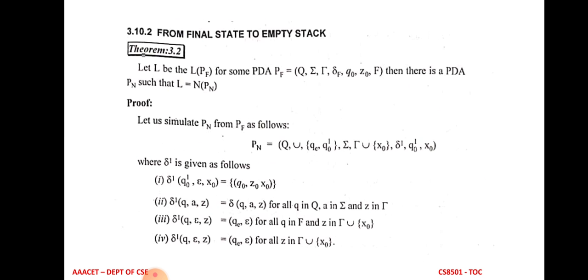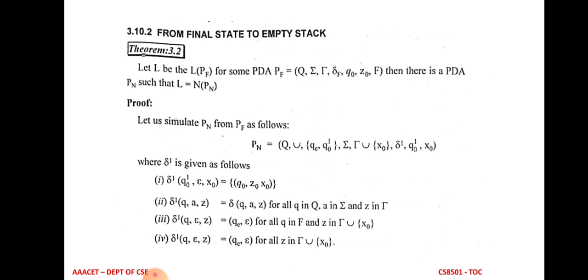After reading some input symbols, in the last step you can clearly see Q_E comma epsilon. The last step, Q0 comma epsilon, indicates the empty stack, because we have to remove all the elements from the stack. In this diagram, epsilon comma X0: epsilon is the current input symbol, and it is replaced by Z0 and X0. The diagram is the same as in the previous theorem, so here also the intermediate states are represented.